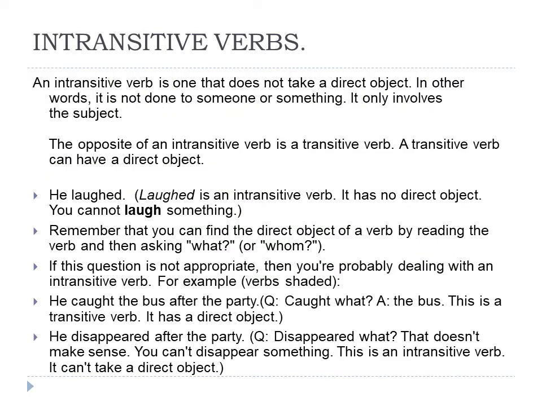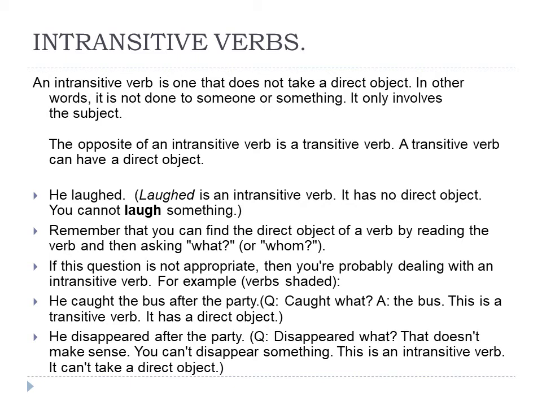Now another classification of verb is intransitive. An intransitive verb is one that does not take a direct object. Initially we studied with the help of the picture that an intransitive verb doesn't take any direct object. In other words, it is not done to someone or something. It only involves the subject. Here the subject plays an important role in case of an intransitive verb. The opposite of an intransitive verb is a transitive verb. That is, a transitive verb can have a direct object.